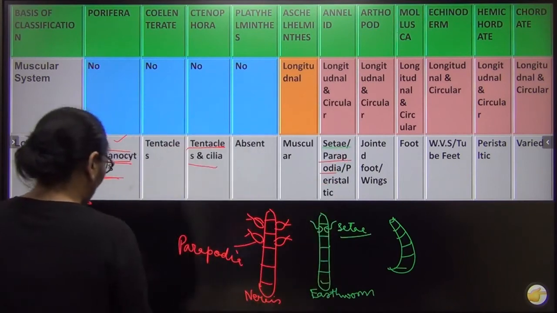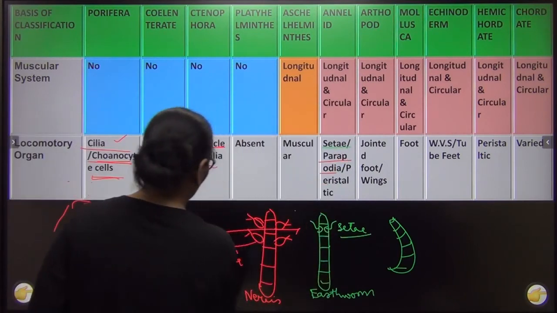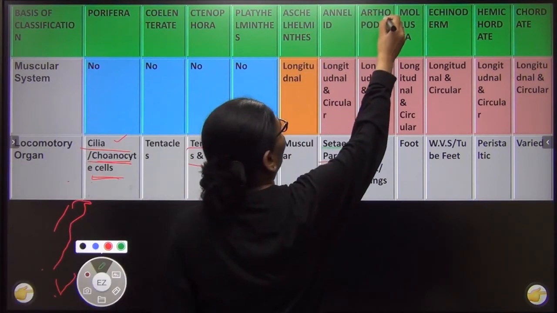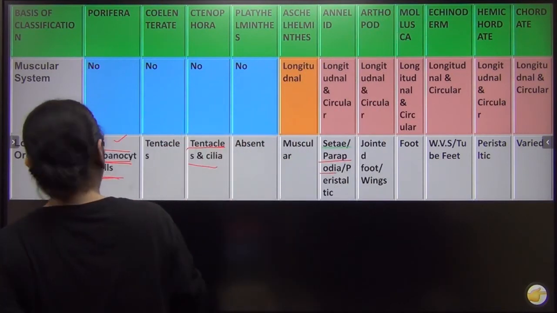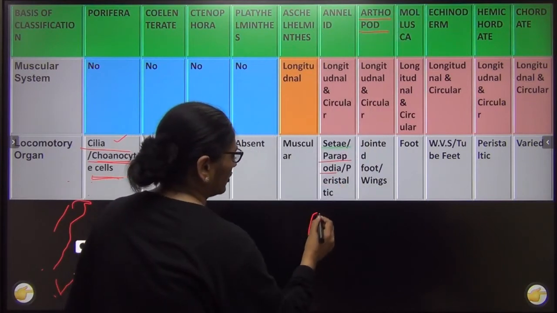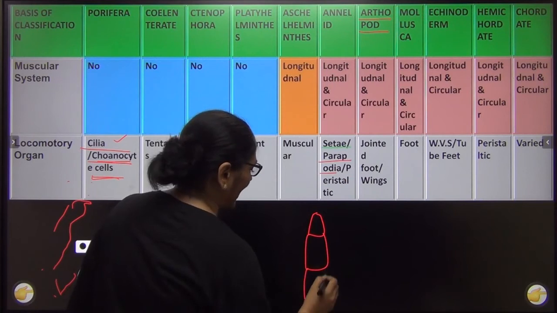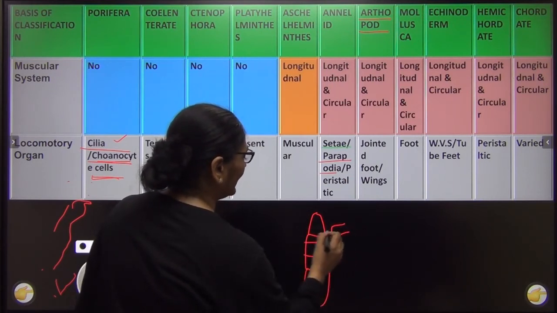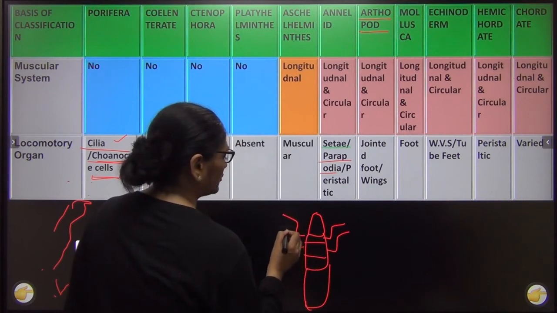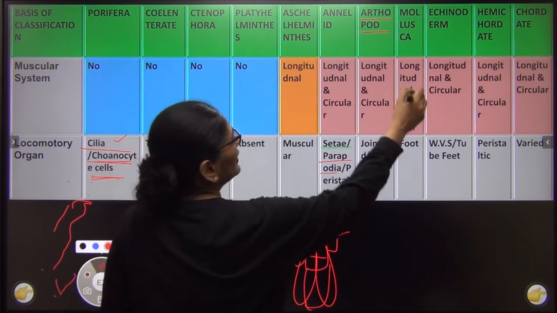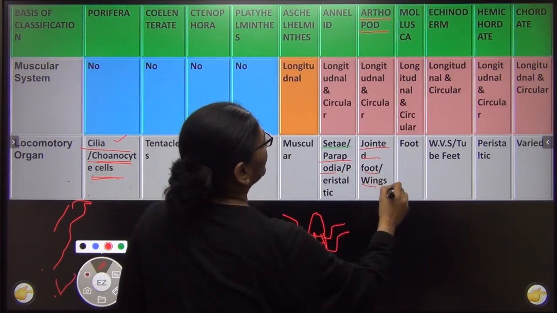Arthropod. In arthropod, the locomotory organ is, that arthropoda का नाम ही क्या है? Arthro means jointed and poda means legs, right? So you know that if I draw a cockroach like this, they have jointed legs like this for movement. Most of them they have jointed legs and they have also wings, right? So here the jointed foot and wings.